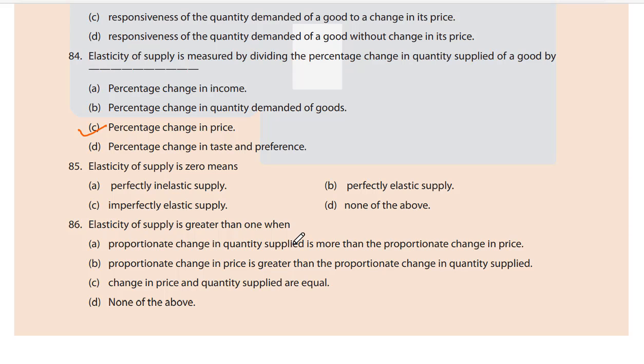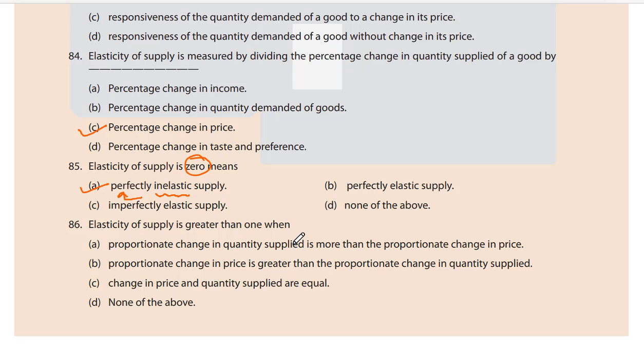Elasticity of supply is zero means: A. Perfectly inelastic supply, B. Perfectly elastic supply, C. Imperfectly elastic supply, or D. None of the above. It is A. Perfectly inelastic supply because it is zero. Inelastic, but perfectly inelastic.